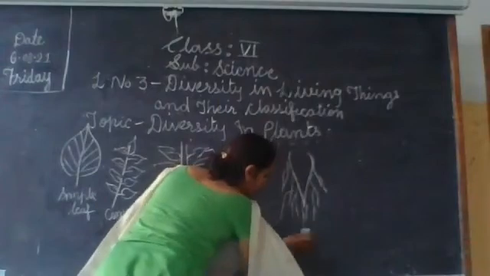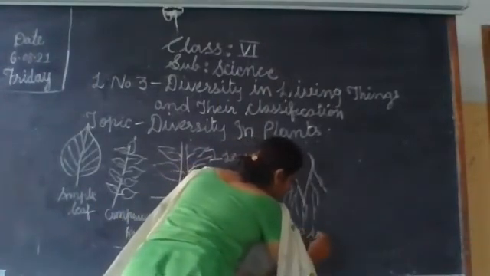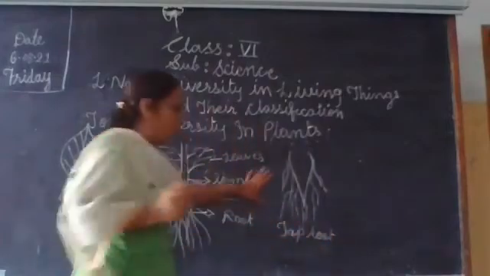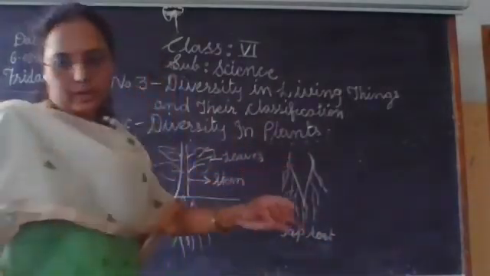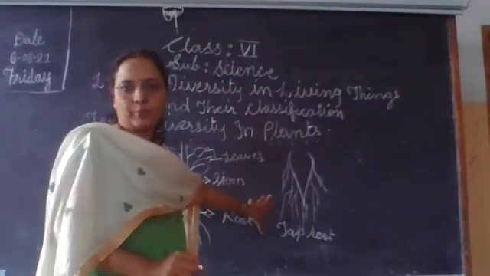You see it going right down here, the taproot. Radish, carrot, then hibiscus, banyan show the taproot.